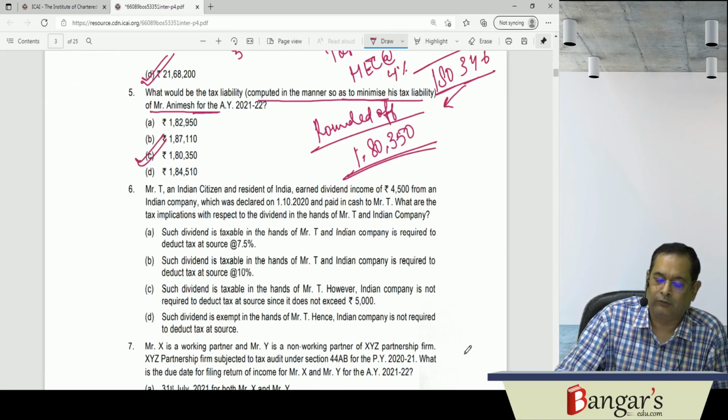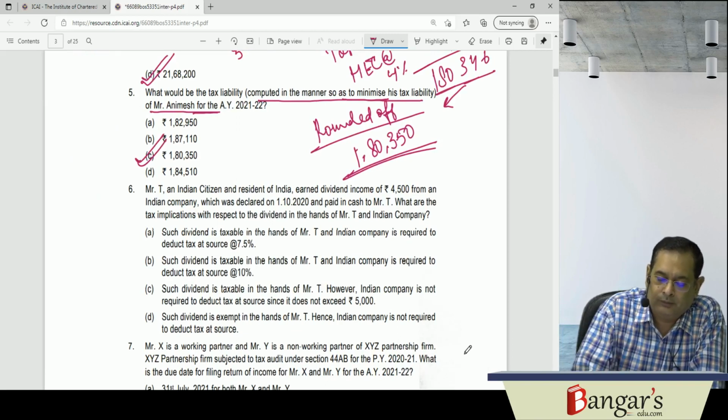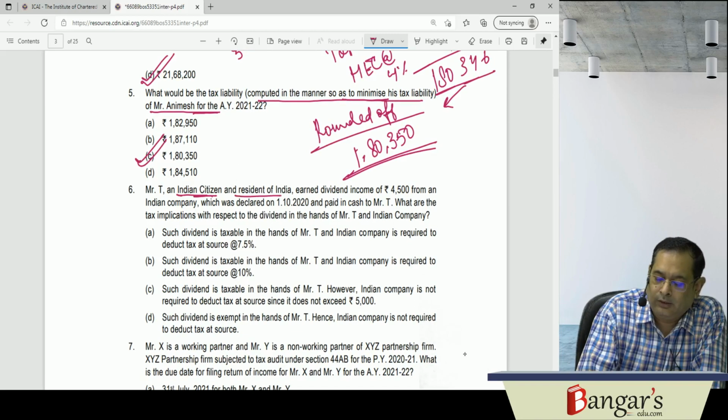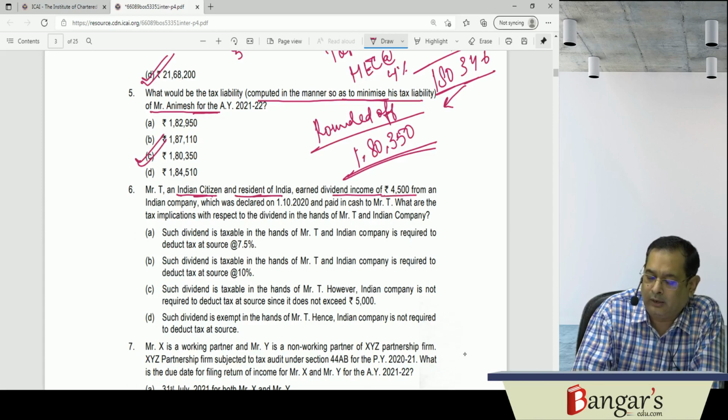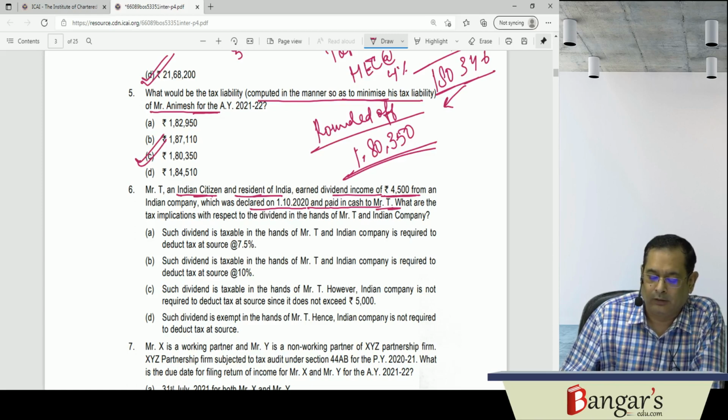So this is one question which we have discussed here. Then question number 6 is what? Mr. T is an Indian citizen, resident in India, who earned dividend income of 4,500 from a company which has declared it on 1/10/2020 and paid in cash to Mr. T. Now the dividend has been paid in cash here. What are the tax implications with respect to dividend in the hands of T and the Indian company?